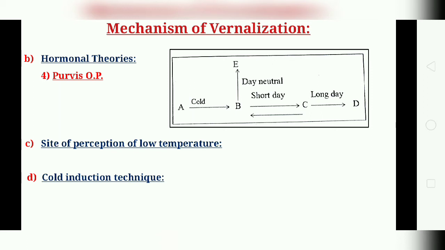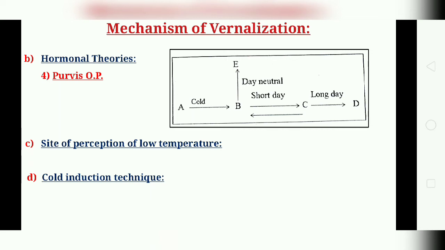So chilling, or low temperature, is perceived by the shoot apical meristem and the surrounding young leaves of the plant. The presence of mature leaves, endosperm and other storage organs is required to establish cold sensitivity in shoot and root apices. Recently, many workers have proved that it is not the organ but the presence of very actively dividing cells that is a must for perception of cold temperature. Okay. So next is the cold induction technique.